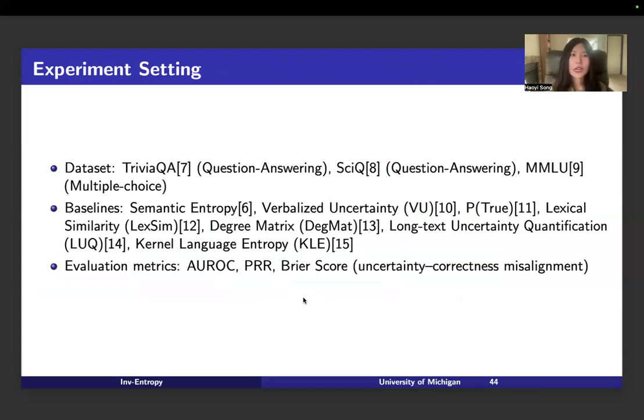And here is our experiment setting. We have 3 data sets, including Q&A data sets and also multiple choice data sets. And we also implement a lot of SOTA baselines, including semantic entropy, a measure published in Nature, and also a lot of different baseline models. And we also have 3 different evaluation metrics, including AURC, PRR, and BRIER. These 3 metrics, they all calculate the misalignment between uncertainty and correctness.